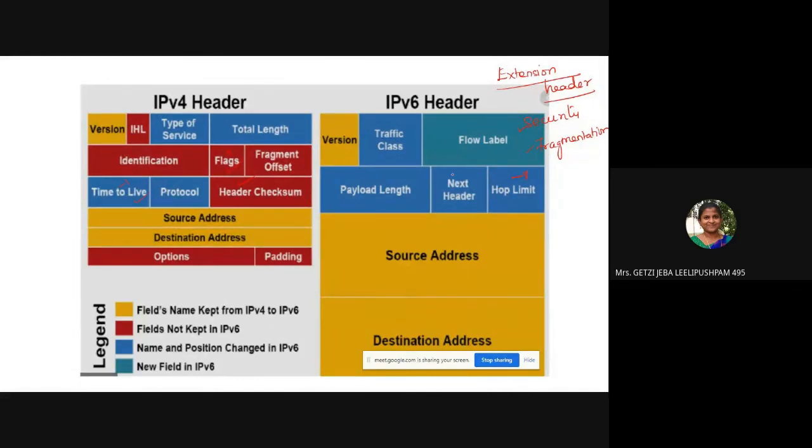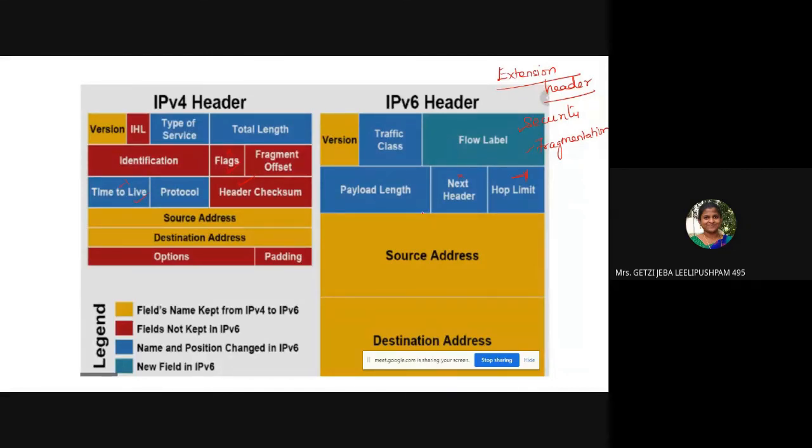Sorry, this next header is not TCP or UDP; it shows the presence of an extension header. Whenever a router checks, it checks whether a next header is there. No. Okay. Decrement, destination address, route. So the IP version 6 header processing itself takes less time. Compared to IP version 4, the processing overhead is very low in the IP version 6 header, so it is a little bit faster than IP version 4.